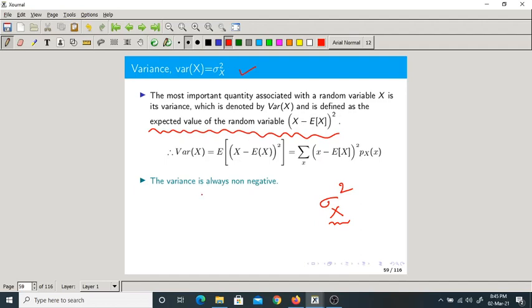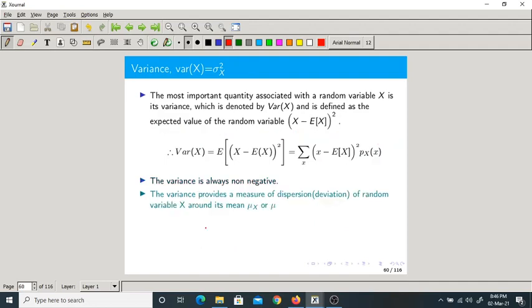Okay, one more thing. Variance is always non-negative. It should be. Why? Here what is happening? This is the PMF, right? In this definition of the variance, this is the PMF, meaning probability is always positive. Isn't it? What about this term? It is a square term. What is written? X minus mu whole square, isn't it? It can never be negative. So that's why variance is always non-negative. Can it be 0? Yes, it can be 0. Variance can be 0 or positive, but it can never be negative.